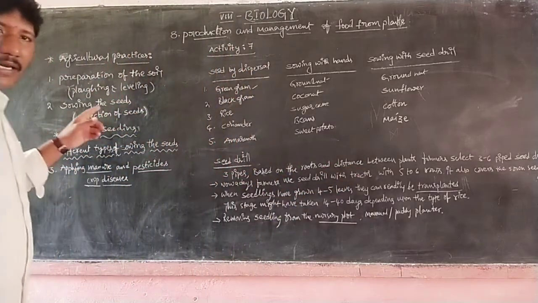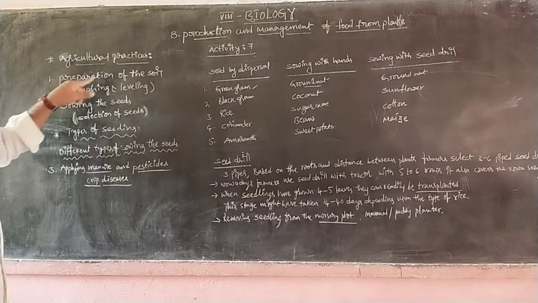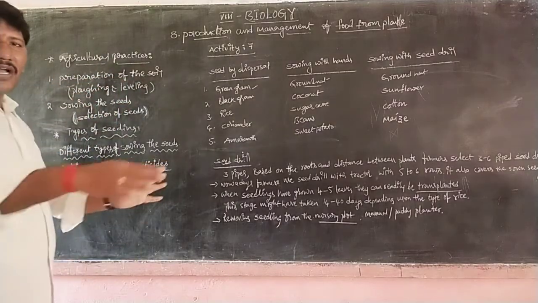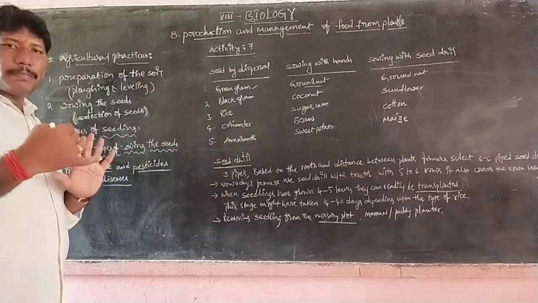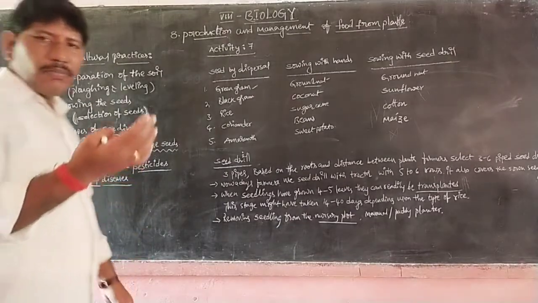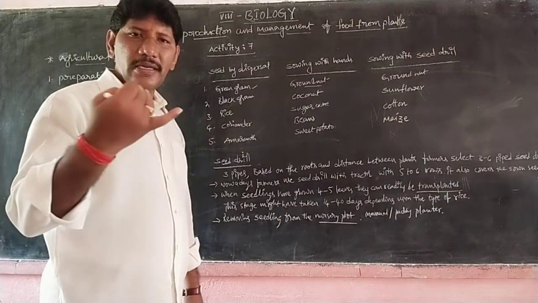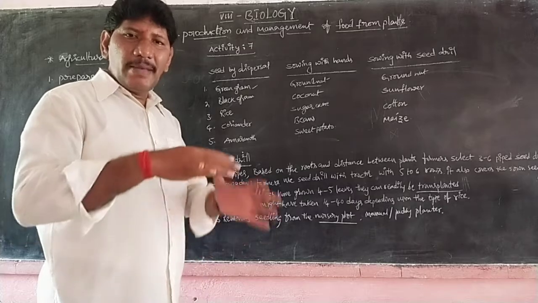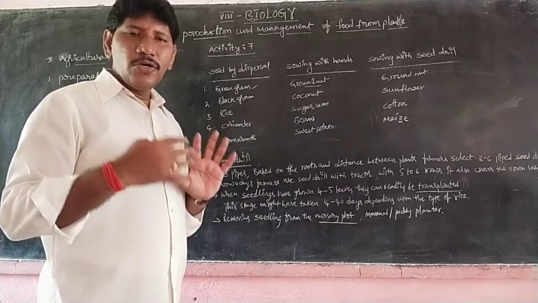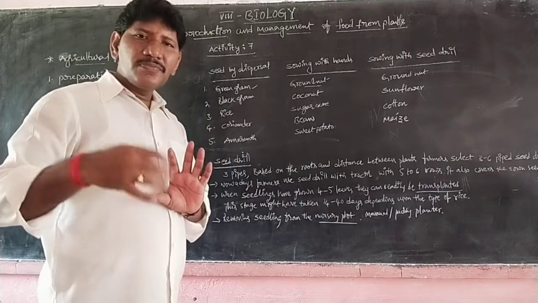So once again we can recall agricultural practices. First step is preparation of the soil. How to prepare our soil, how to make our field ready for the monsoons. On or before the entry of the monsoons from Kerala in the first or second week of June, in the month of May itself the farmer gets ready to prepare the field. Preparing means ploughing and leveling.